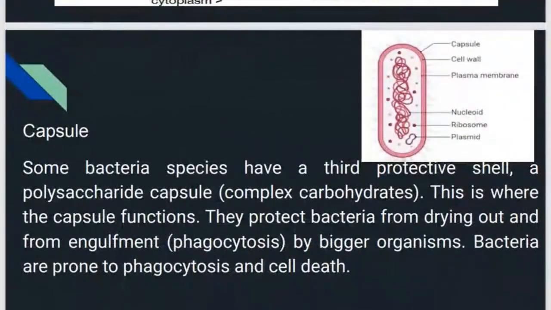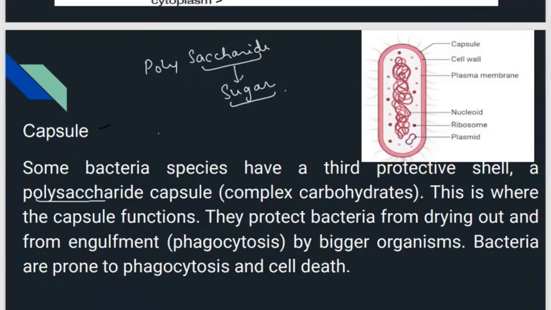So I told you the capsule is an extra protective layer present in bacteria. It is made up of polysaccharide. Poly means many and saccharide means sugar. The saccharide word is used for sugars. So this capsule is a polysaccharide capsule, made up of carbohydrates, made up of sugars.